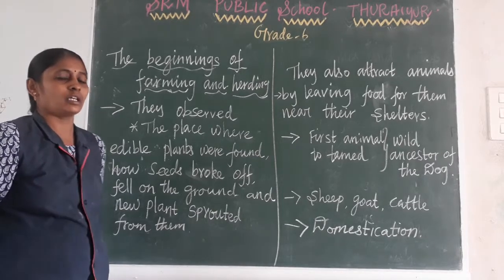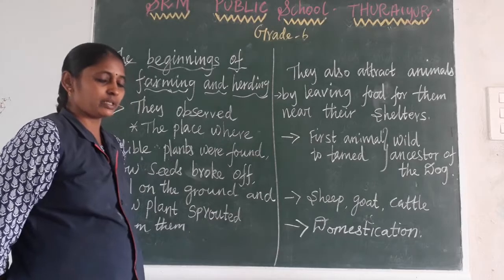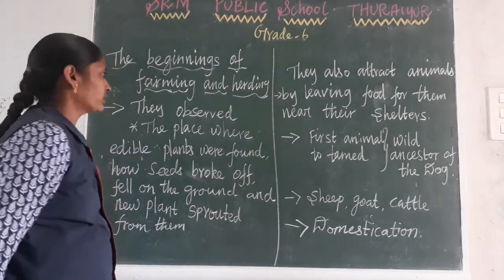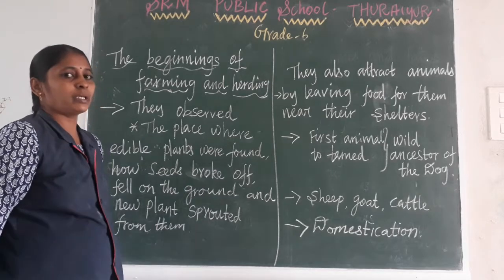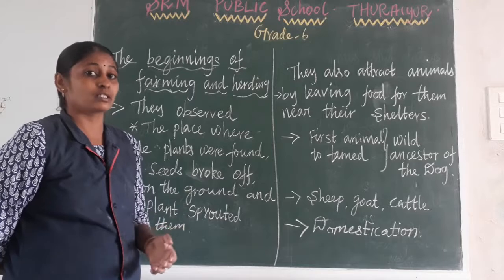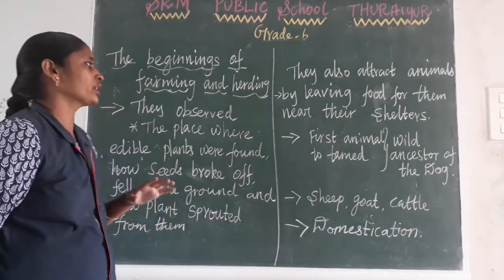As I already said, around 12,000 years ago they started to settle in one place. A very big weather change happened. After that, slowly the early humans, whether men, women or children, started to observe nature.